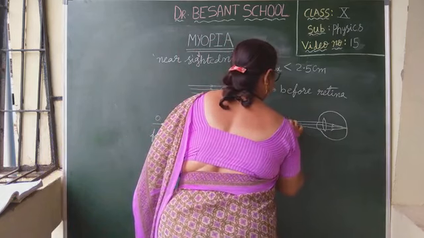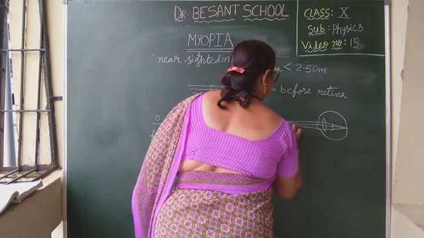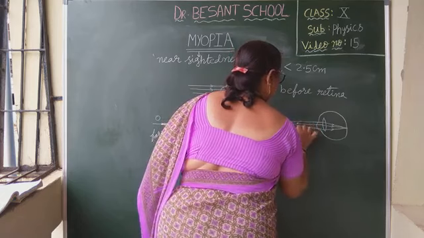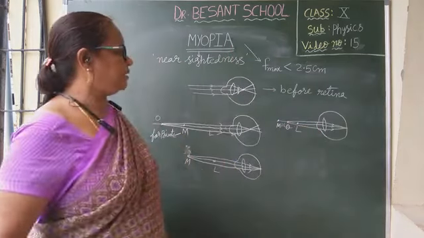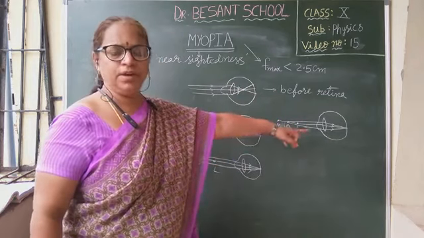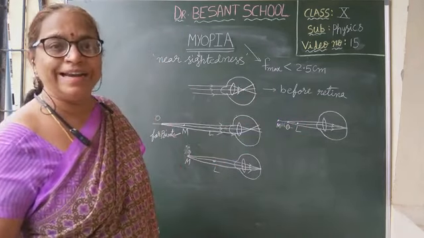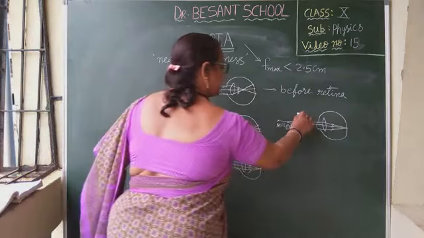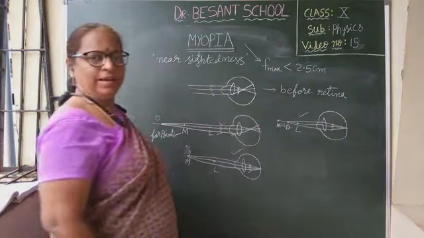Here is the object, and here is point M, and here is L. Means the object is between the far point and the least distance of distant vision. See, then also the image is forming on the retina. So in these two positions, the image is forming on the retina.